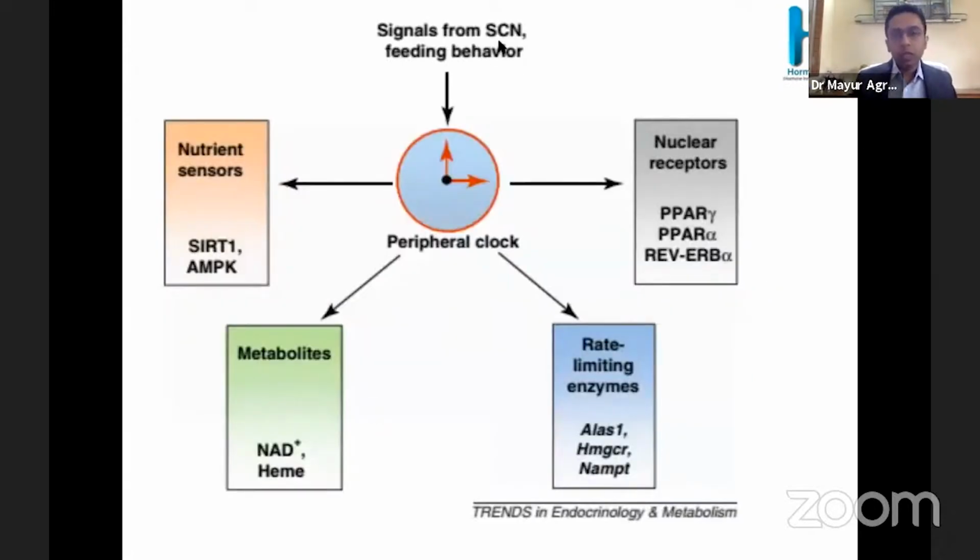How is this controlled? There is the suprachiasmatic nucleus, and it controls the peripheral clocks, and also directly and via the peripheral clocks, it influences the PPAR gamma alpha expression, and the rate limiting enzyme, mainly NAMPT. This again controls the NADH synthesis. These metabolites also control the metabolism. Also the nutrient sensors which cause insulin release, the AMPK pathway and SIRT1, are also impacted by this circadian rhythm.